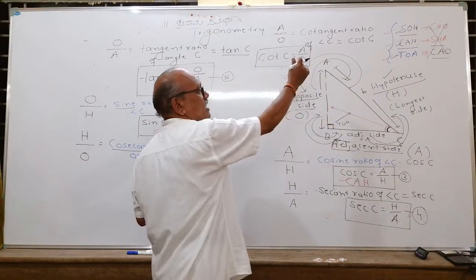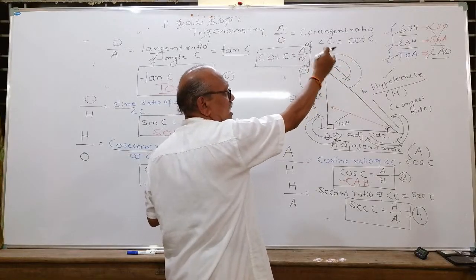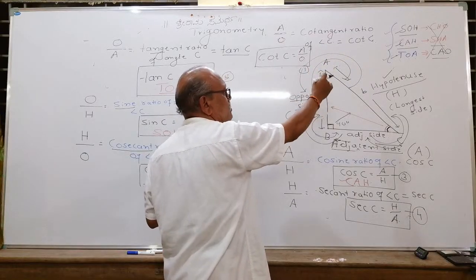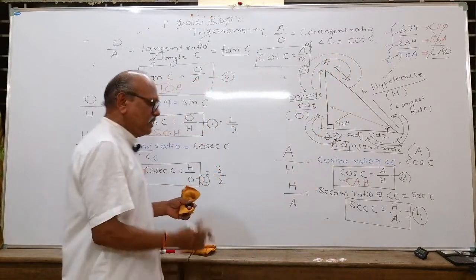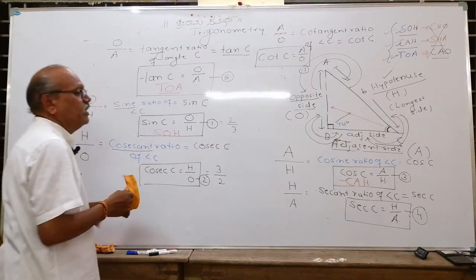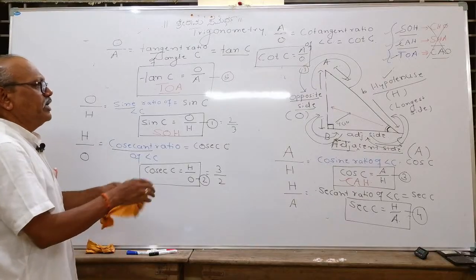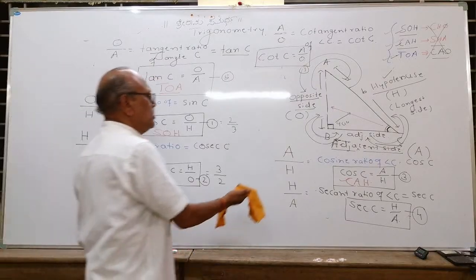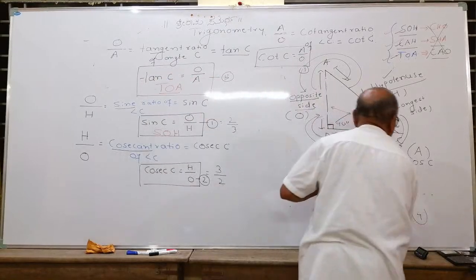SOH means sine is opposite upon hypotenuse. Cos is adjacent upon hypotenuse. Tan is opposite upon adjacent. These are the 6 trigonometric ratios. This is the first step in learning trigonometry. I will keep only that much. Then we will move on to the next thing now.